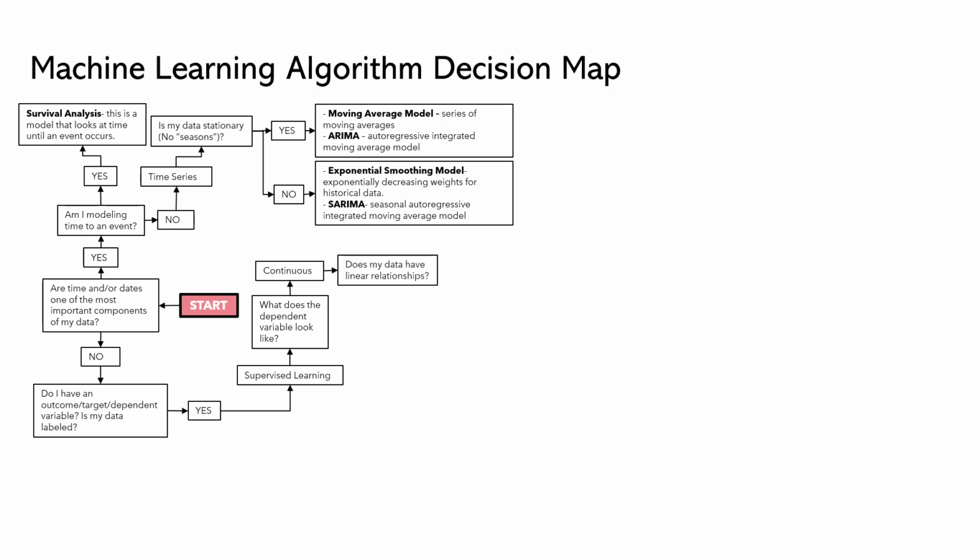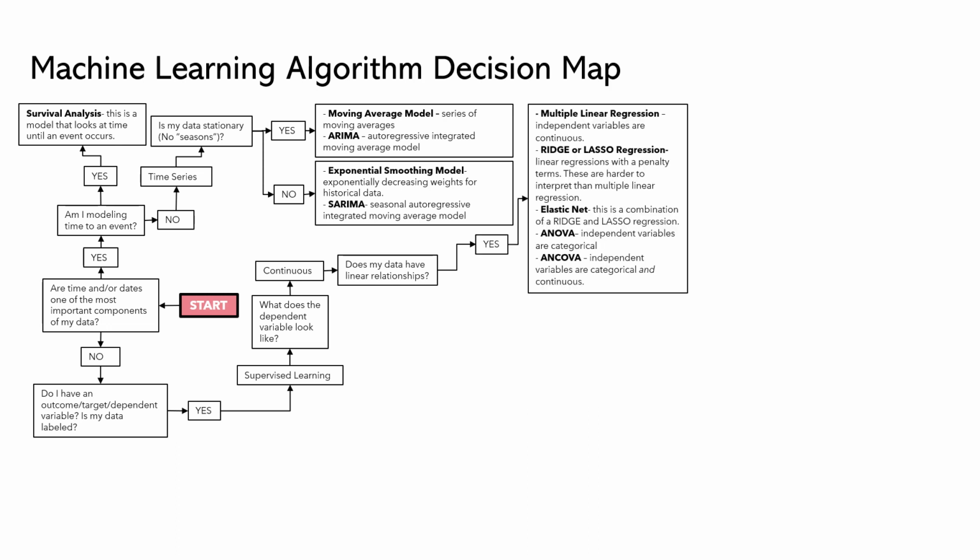If continuous, then the next question is, is my data linear? Does it have a linear relationship? If the answer to that is also yes, these are going to be my main options. If my independent variables are also continuous, we're going to be doing a multiple linear regression.